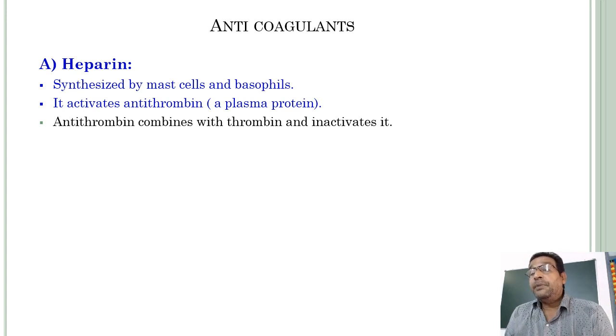Antithrombin means a substance that acts against thrombin. That antithrombin combines with thrombin.